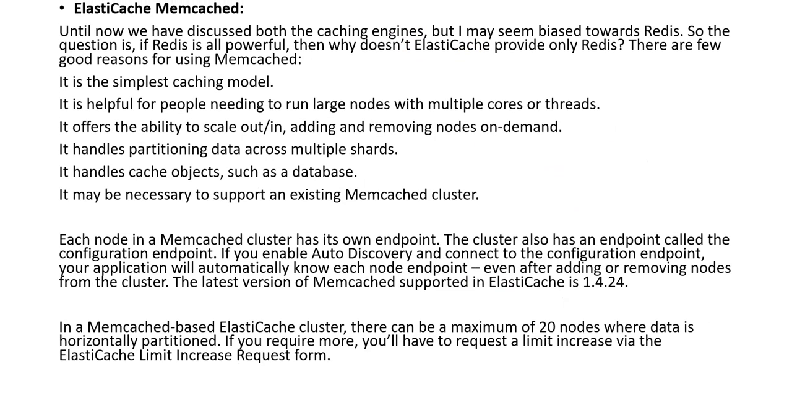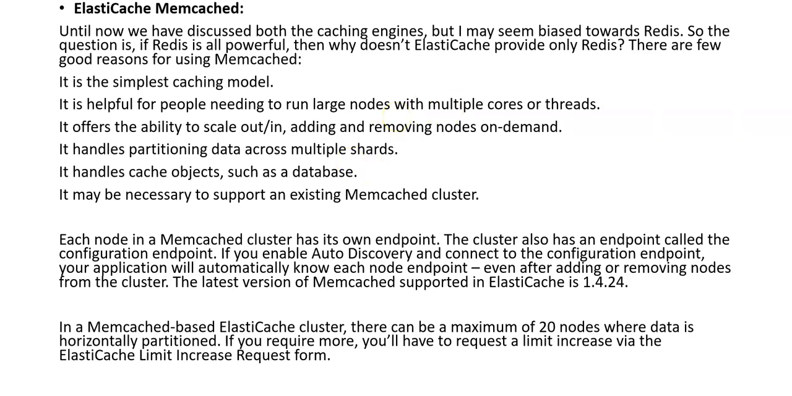Elasticache Memcached. Until now, we have discussed both the caching engines, but I may seem biased towards Redis. So the question is, if Redis is all powerful, then why doesn't Elasticache provide only Redis? There are a few good reasons for using Memcached. It is the simplest caching model. It is helpful for people needing to run large nodes with multiple cores or threads. It offers the ability to scale out by adding and removing nodes on demand. It handles partitioning data across multiple shards. It handles cache objects such as database results. It may be necessary to support an existing Memcached cluster.